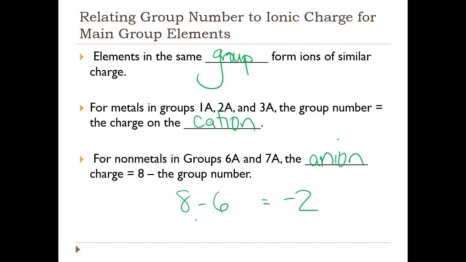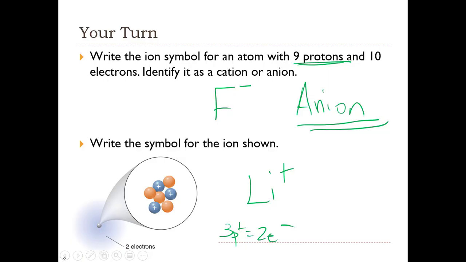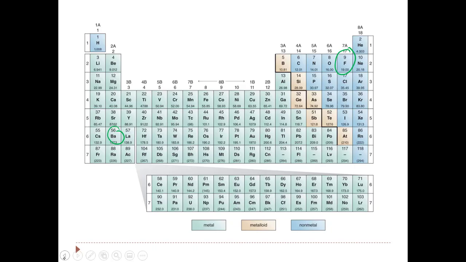Another way you could do that is 6 minus 8, which gives you negative 2. So elements in group 6 form anions with negative 2 charge. Going back to our previous examples, fluorine is in group 7, so these form anions with negative 1 charge, and these form anions with negative 2 charge.